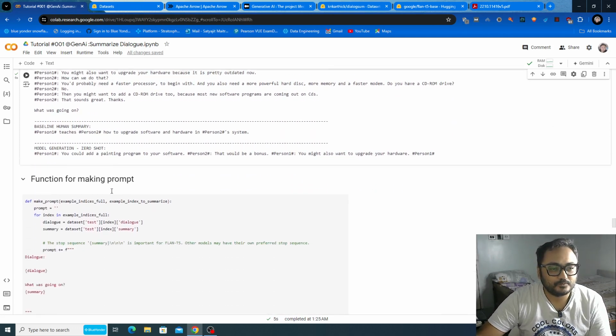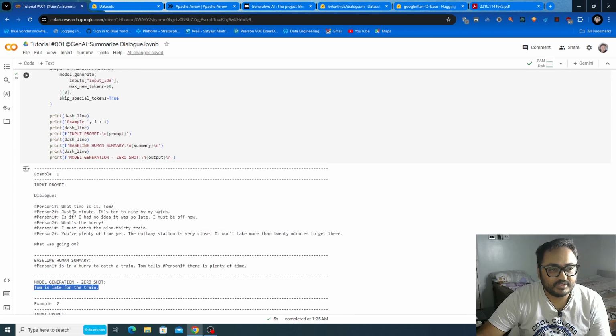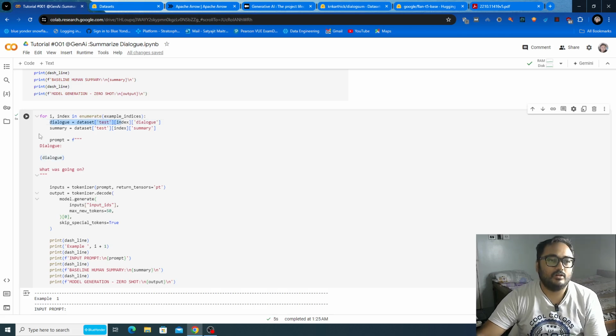In this block, we are just writing Python code. You have one dialogue object and one summary object, you pass the dialogue into this f-string to make a prompt, and then pass it into the tokenizer to return the input tensors.